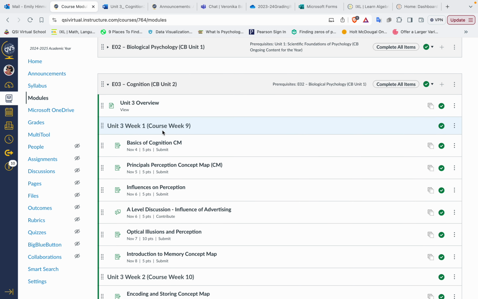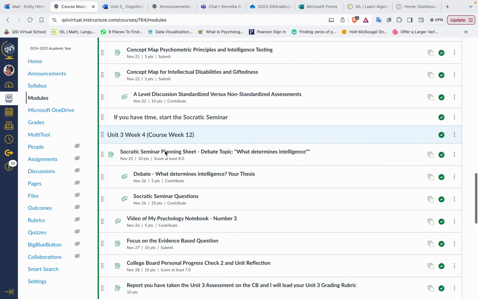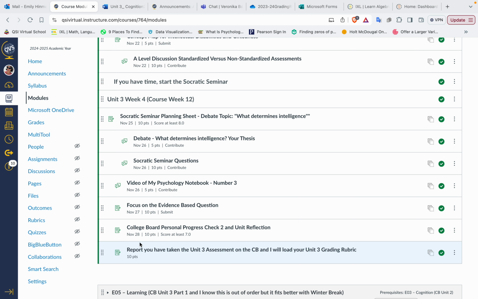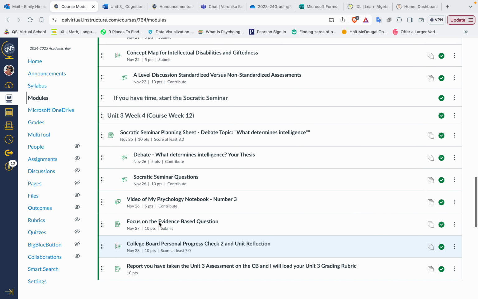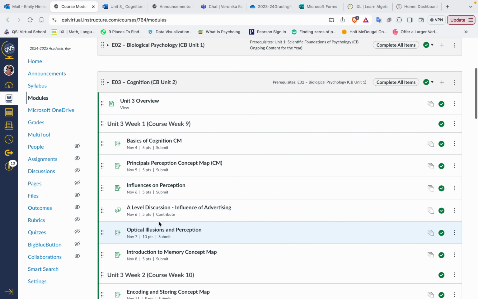bit long. You can see it's Course Week 9, Course Week 10, Course Week 11, Course Week 12, which brings us to the end of November when you're trying to finish this unit, and that means that the November 28th, or 29th, is the deadline for Unit 2. I hope that you're not 4 weeks behind, but let's just look a little bit.